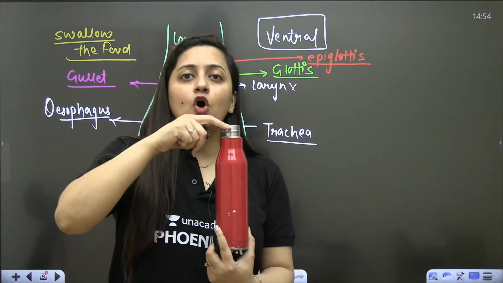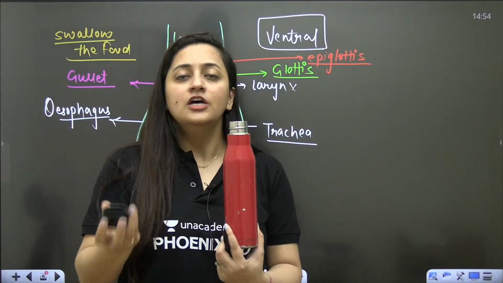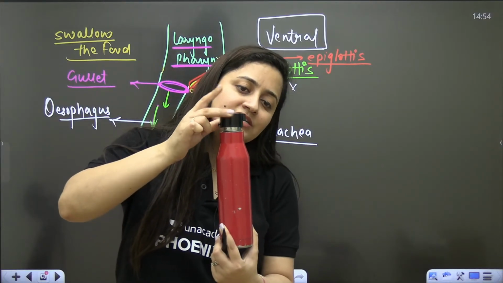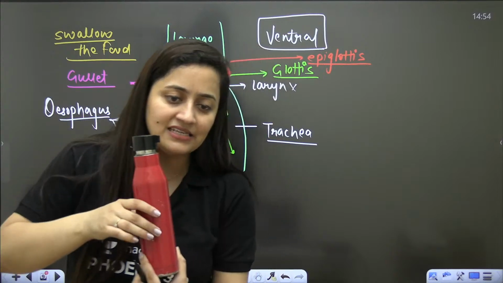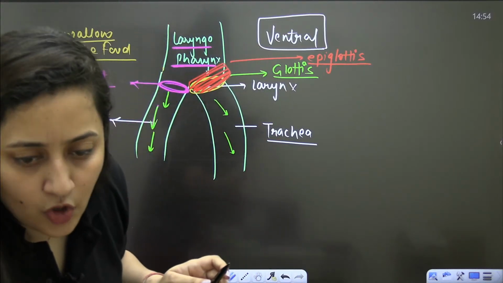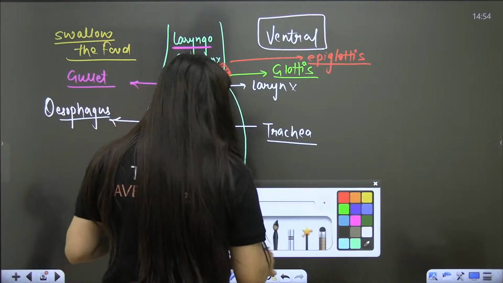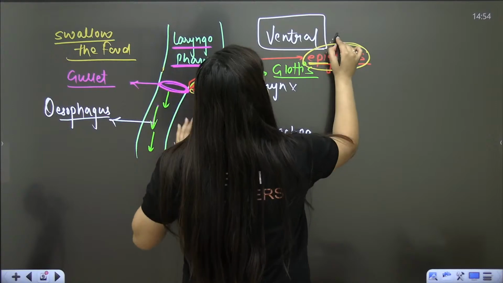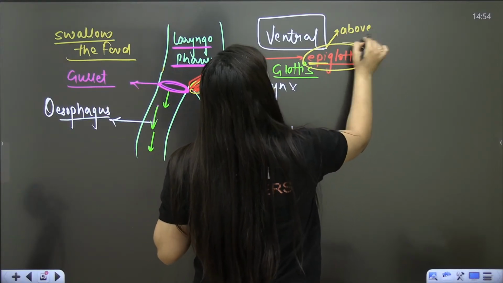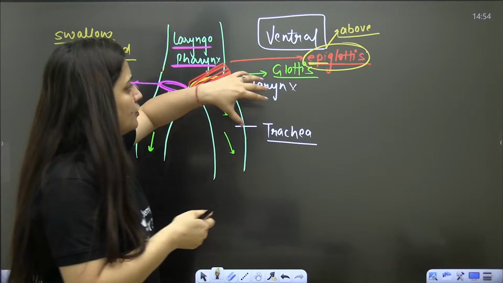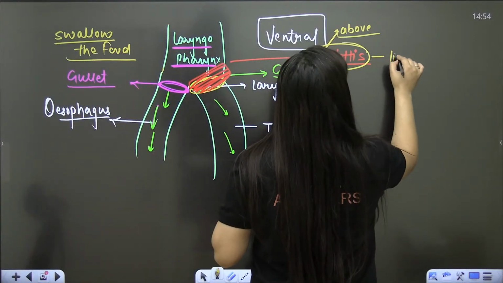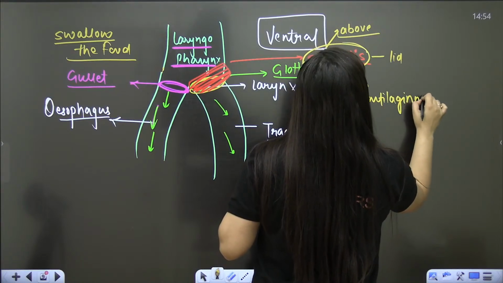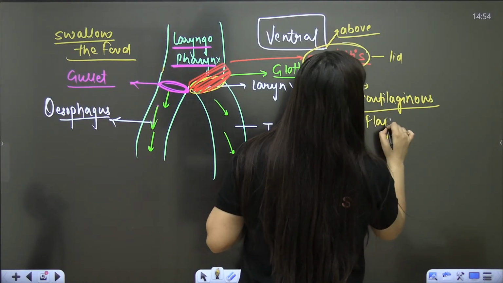So this is the glottis, the opening of the larynx. When we swallow the food, a cartilaginous flap covers that glottis, and we call this black colored flap the epiglottis. If you ever get confused, epi means above, so it is something above the glottis, a kind of lid. The epiglottis is a cartilaginous flap, made up of cartilage.